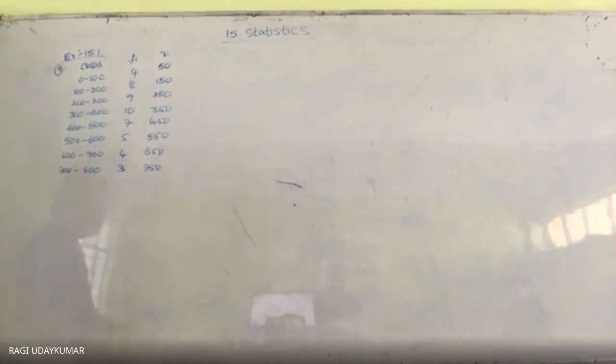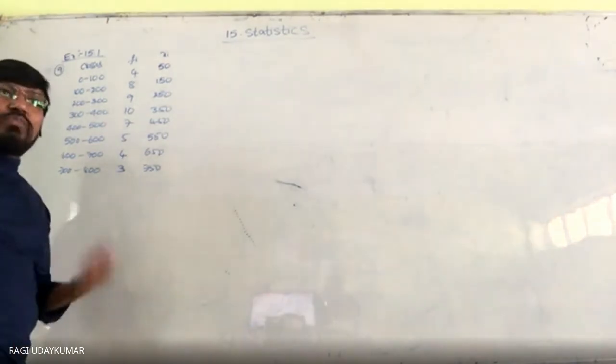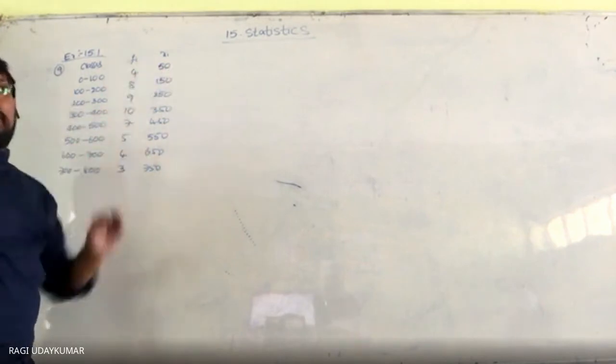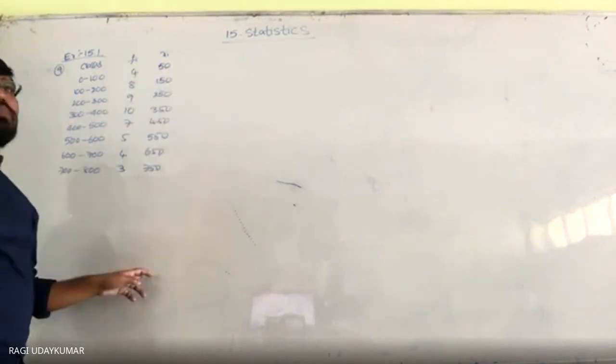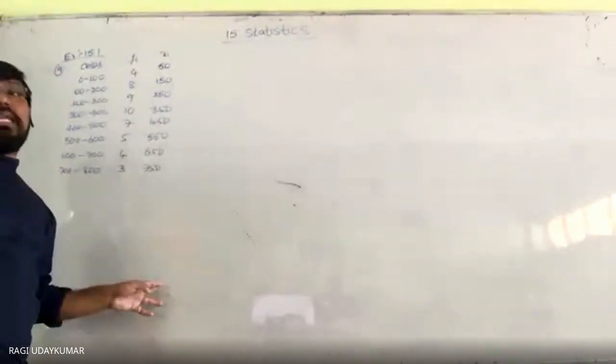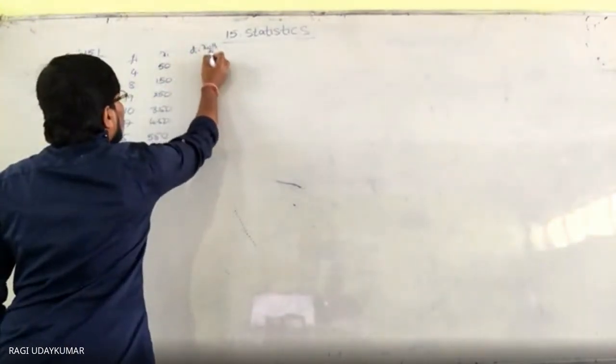Now what to do actually? In the direct method of finding the mean, you have to multiply these two. It is a tedious job to multiply these values. So that's why the deviation method. What do we do? We take di, which equals xi minus a by h.